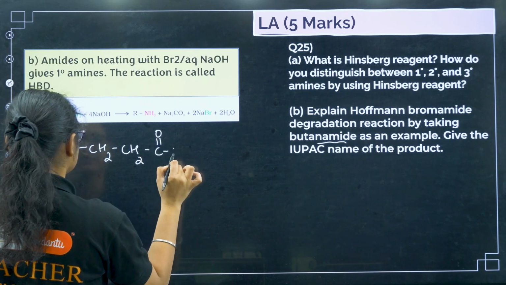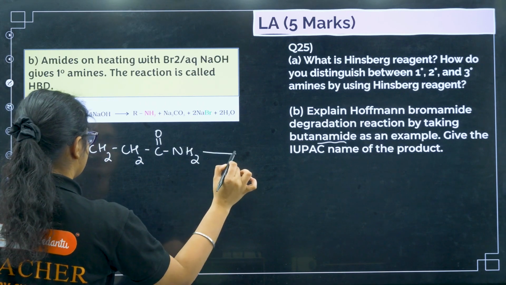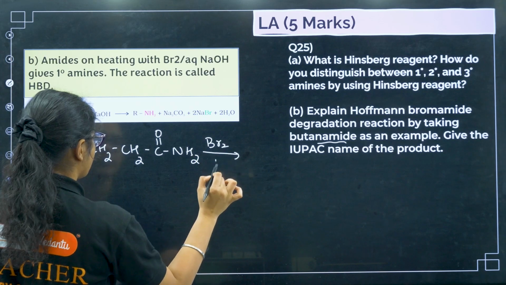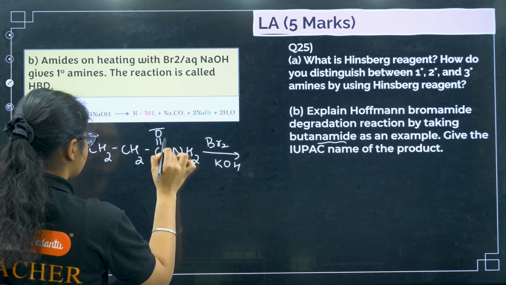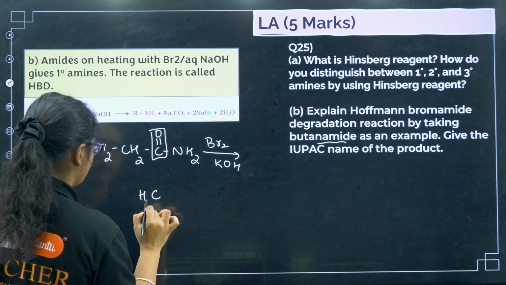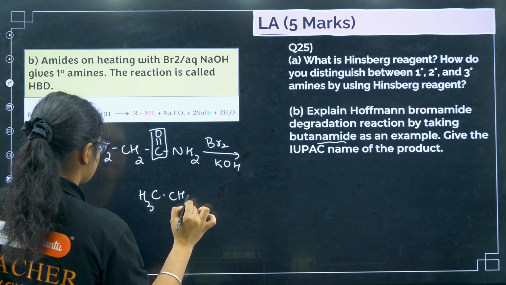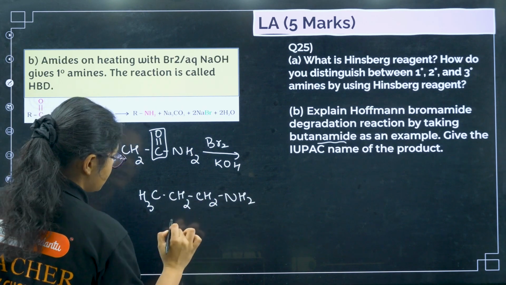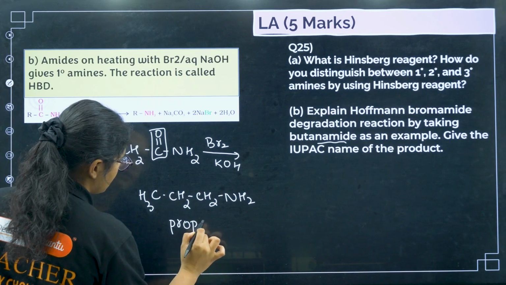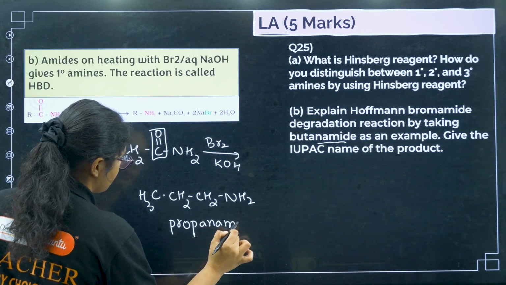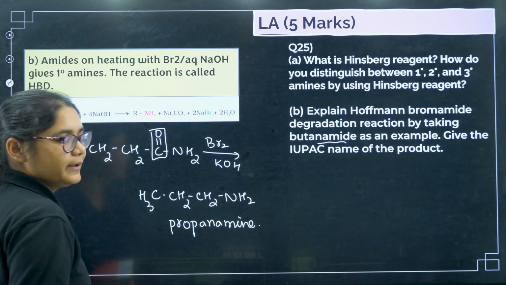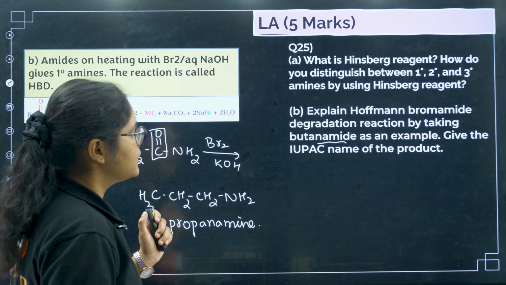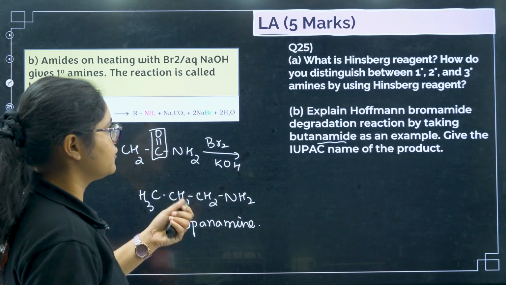Okay, so this is butanamide. When I treat it with Br2 and KOH, this part will vanish and I will get this one, which has 3 carbons, so it is called propanamine. Okay, right? So the IUPAC name of the product is also over.